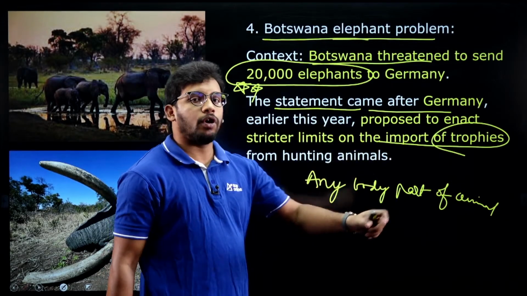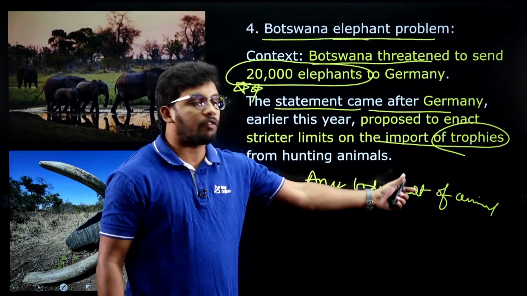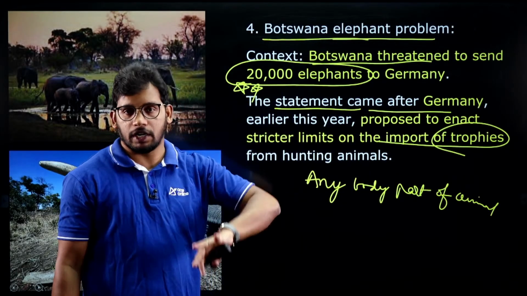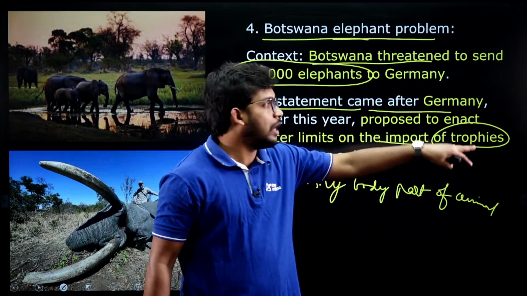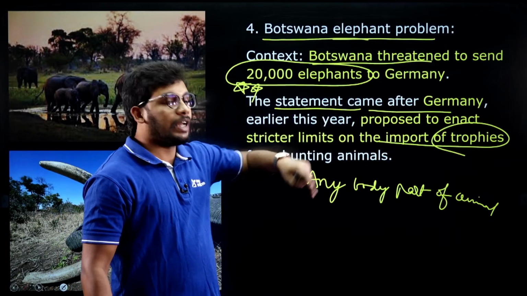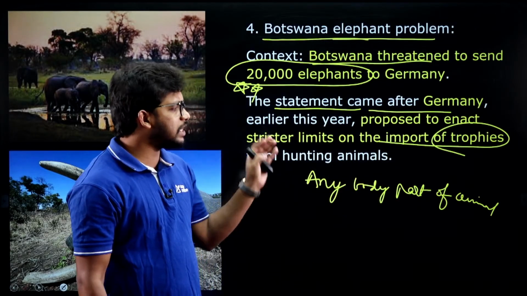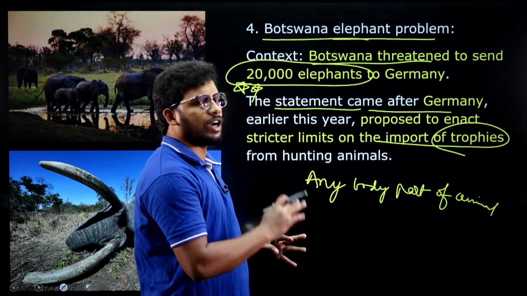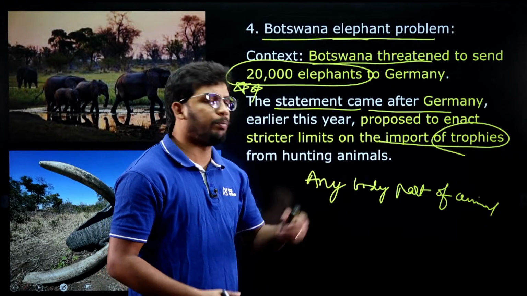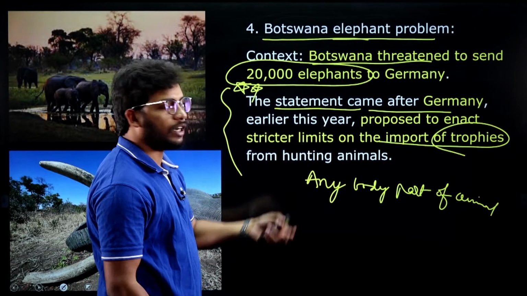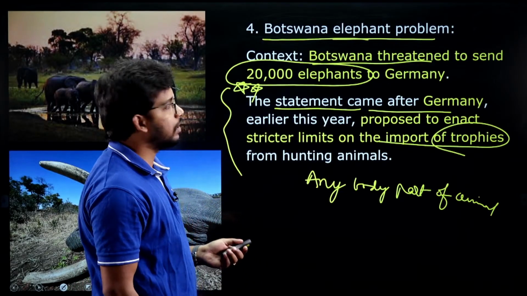So Germany wants to strictly ban the import of trophies, the body parts of animals, into its territories, I mean the borders. But Botswana is against banning those trophies being sent to Germany, right? We will see why this is important and why Germany is a big importer of these things. Just understand the context now, and connect it afterwards when we are discussing it, right?